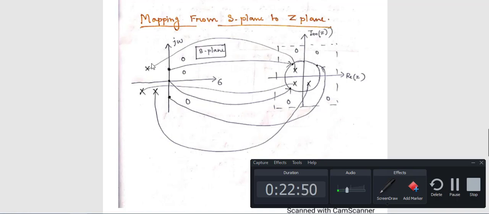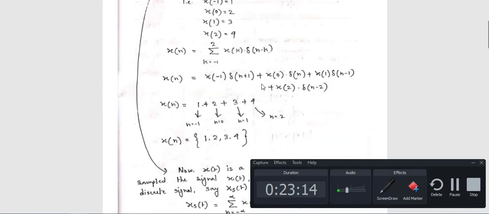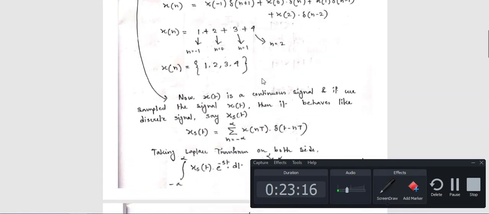If the point lies on the left hand side of the S plane, that point will be located inside the circle having radius 1. And if you have a point on the right hand side of the S plane, that point will be located exterior to the circle having radius 1. That's why the zeros are shown in the exterior part of the unit circle. So this is all about S plane to Z plane mapping.